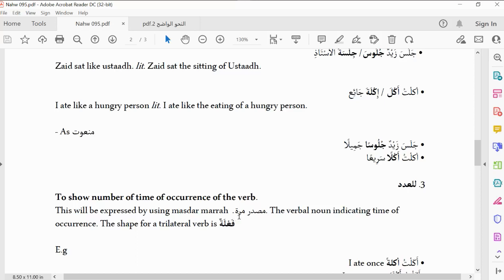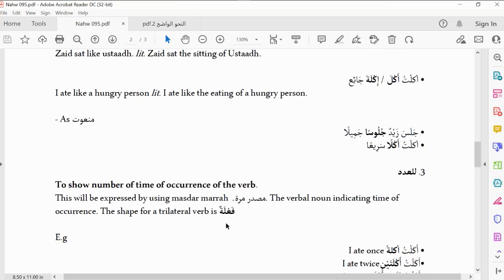Do you get now? That means the term that is being used to denote the masdar marra in sarf, the marra itself, is already in fa'latun shape. So a student doesn't need to cram that. You don't need to disturb yourself wondering how will I know the shape of masdar marra. The marra itself is already in fa'latun shape. So this fa'latun is what you are going to use.